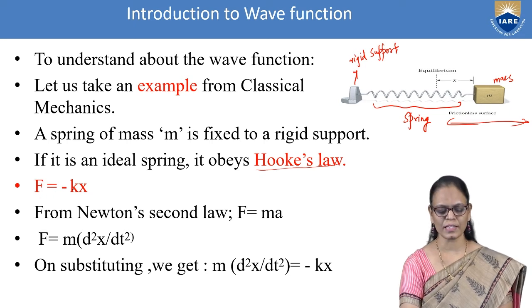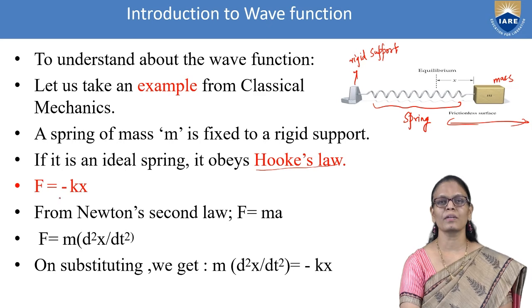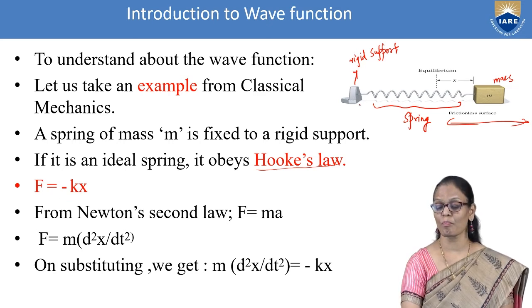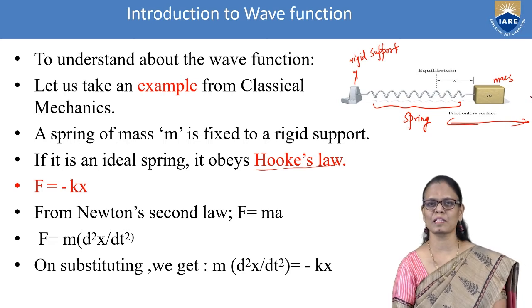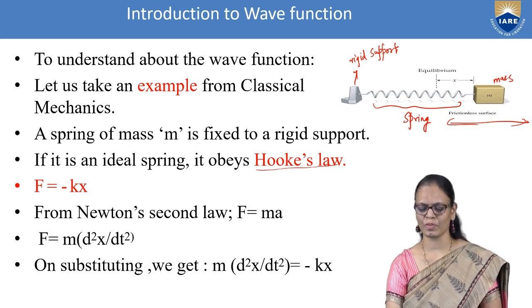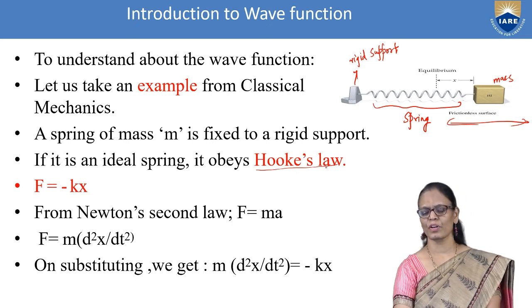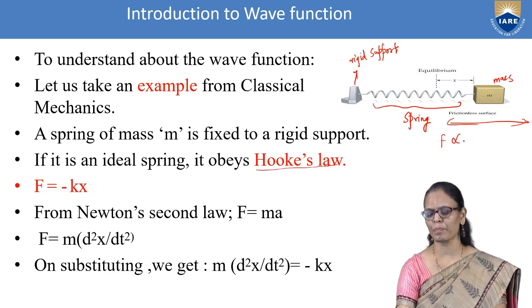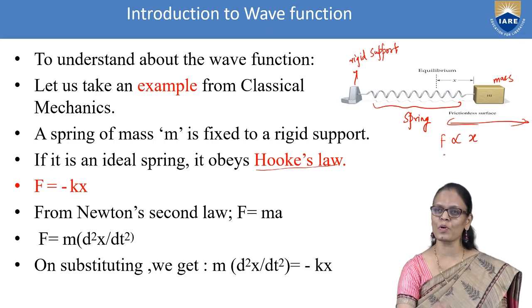The force that is applied is directly proportional to the displacement and opposite in direction. So the more force you apply to pull this, the more the displacement. That is the concept which you know. That is what Hooke's law says: the force is directly proportional to the displacement and is always opposite in direction.